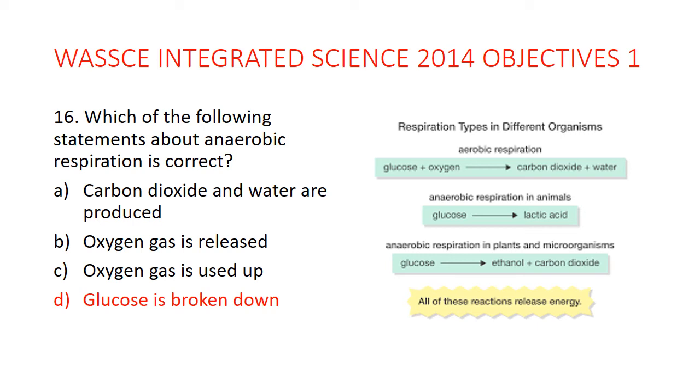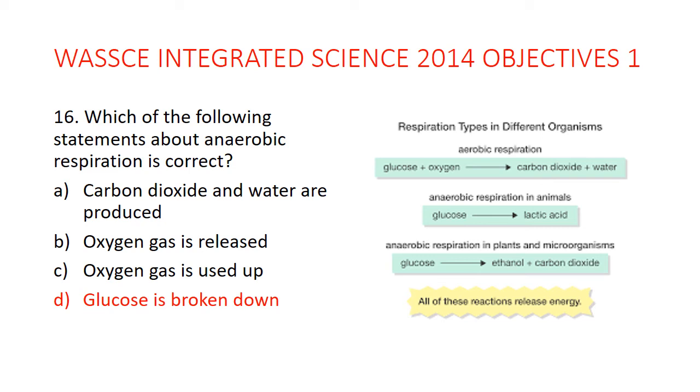Over here oxygen is being used to break down glucose, which is the food substance, to produce carbon dioxide and water as byproducts. And then the main product is energy. Then we have anaerobic respiration, which is another type of respiration, but that one doesn't need oxygen for it to take place. Under anaerobic respiration you have glucose being broken down and forming other products, for example lactic acid, and then energy. Take note, the main product of respiration is energy, but we don't indicate the energy in the equation.